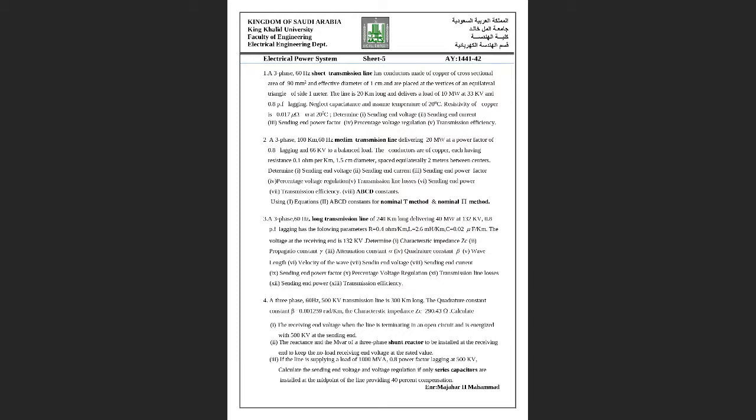You have to calculate ABCD constants. You have to calculate all these quantities using nominal T method and nominal pi method and using equations also. So everything is summarized in one example. This example actually can be divided into 3-4 examples. In one example, I can tell you to calculate ABCD constants. In another example, I can tell you to calculate nominal T method.